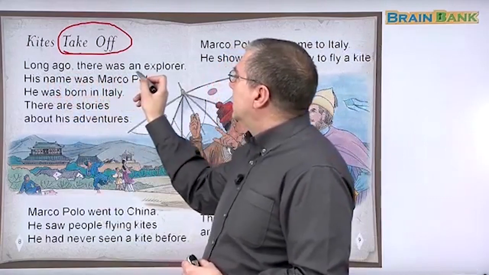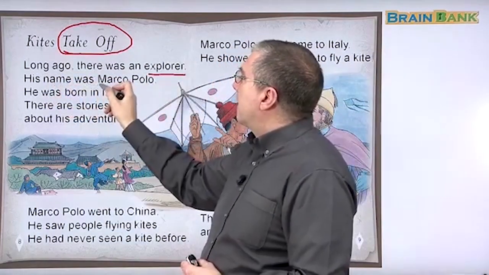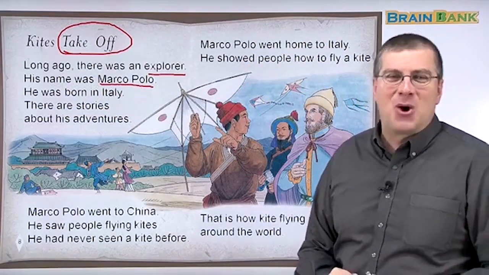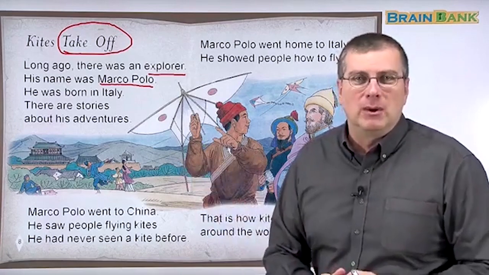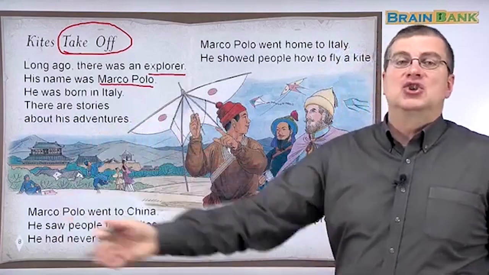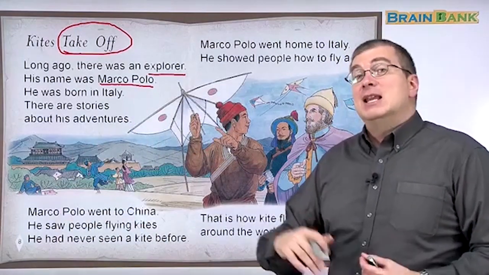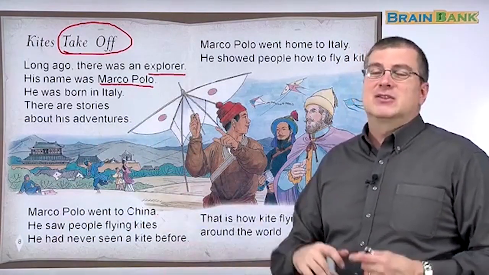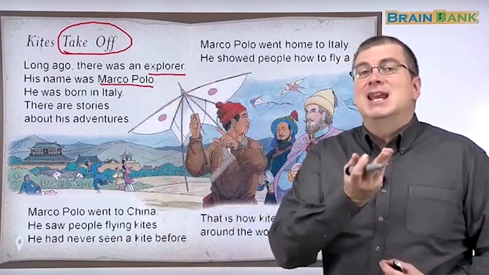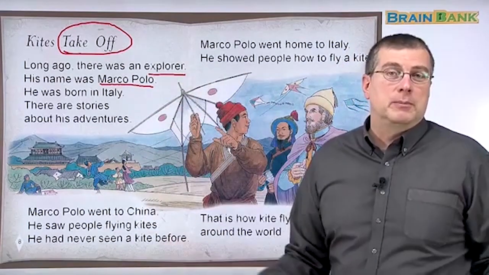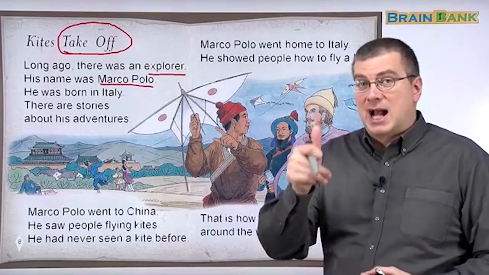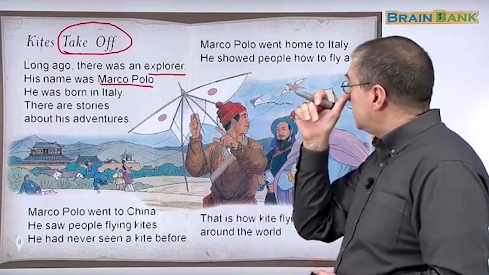Long ago, there was an explorer. His name was Marco Polo. You've heard of Marco Polo. He's a very famous Italian explorer who traveled to China with his father. And he lived in China for a long time, and he saw many wonderful things that Europeans didn't know about. When he went back to Italy, to Europe, he told Europeans about what he saw in China, and many things became popular. Kites were one of those things.